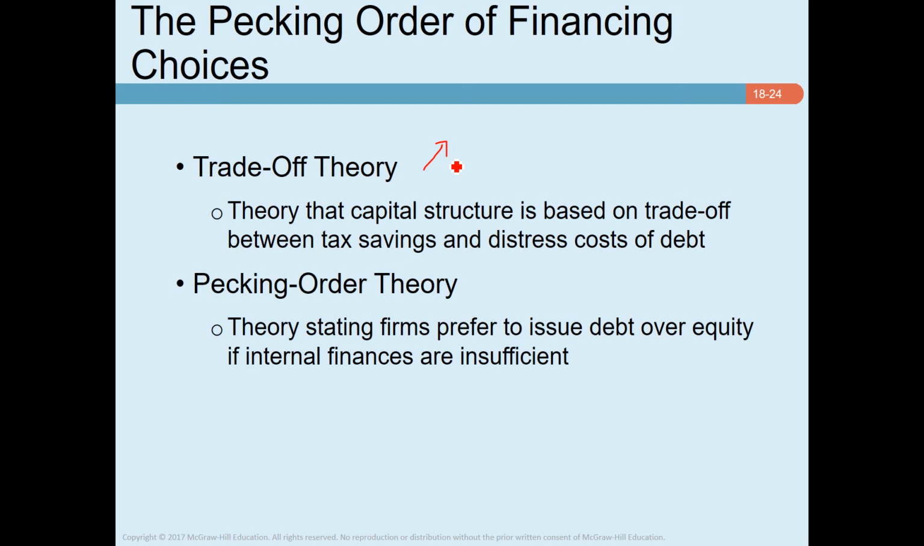Asymmetric information affects the choice between internal and external financing and between new issues of debt and equity securities. This leads to a pecking order theory in which investment is financed first with internal funds, primarily reinvested earnings, then by new issue of debt, and finally with new issue of equity. That's the pecking order theory.